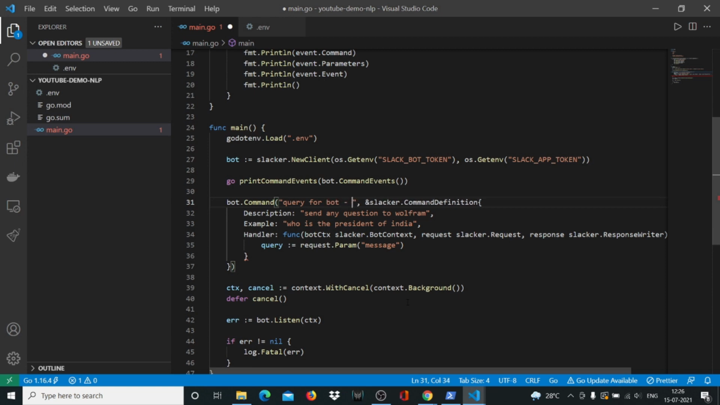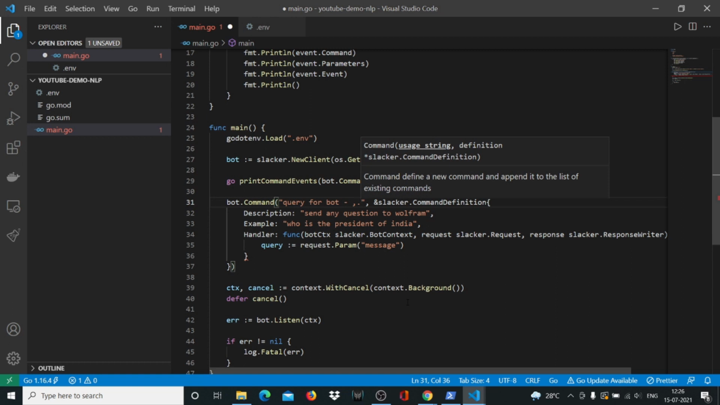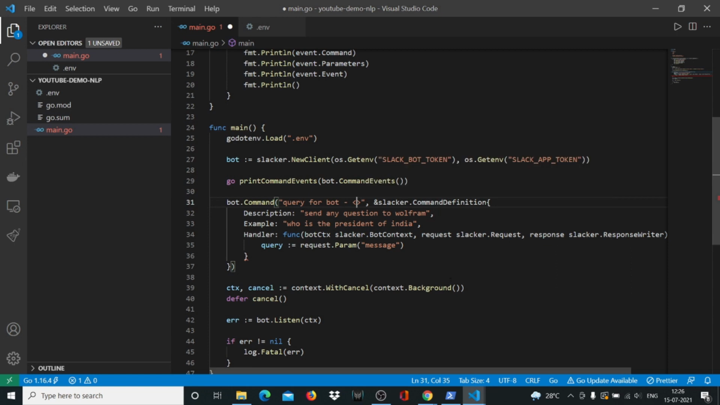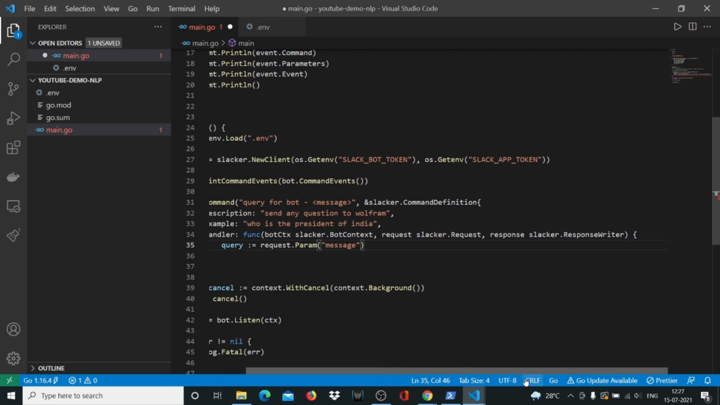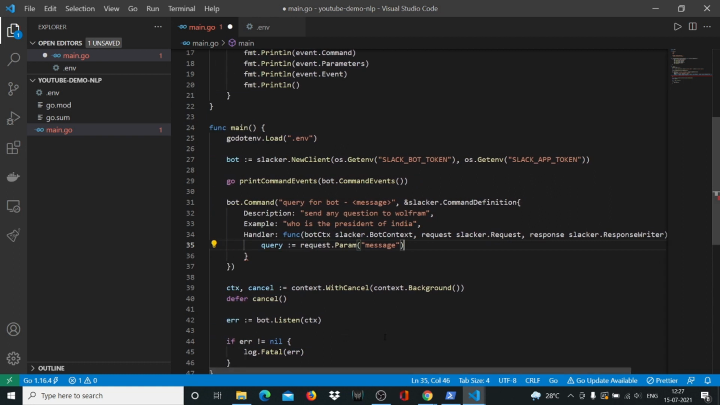Put a dash here. And to pass a param in a function to Slack, when you pass a param, you have to pass it like this. So we'll say message. And so what you're telling Golang is that in the request, there'll be a param called message. So when we send a command to our Slack bot, it'll be like query for bot, and then we'll put a dash and we'll put the actual statement. And the statement itself will be captured inside query. And then this query is going to be sent to, wherever, like Wit.ai and Wolfram.